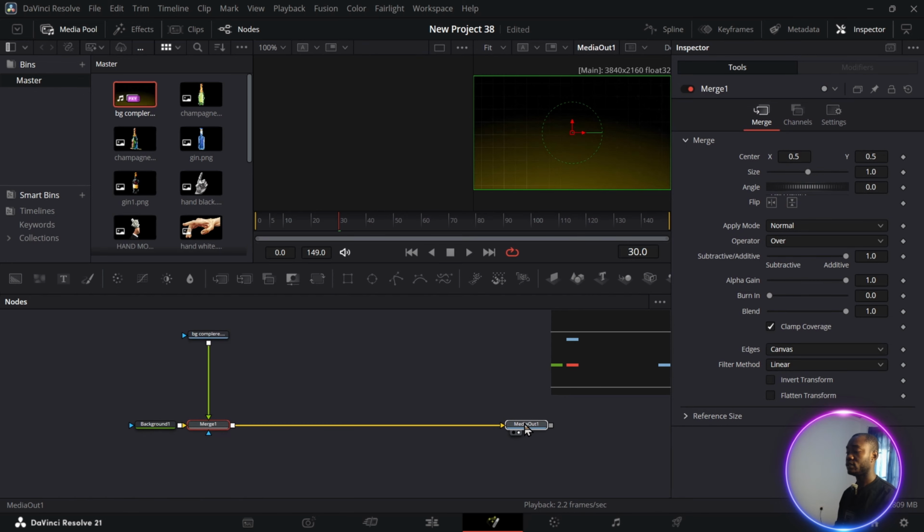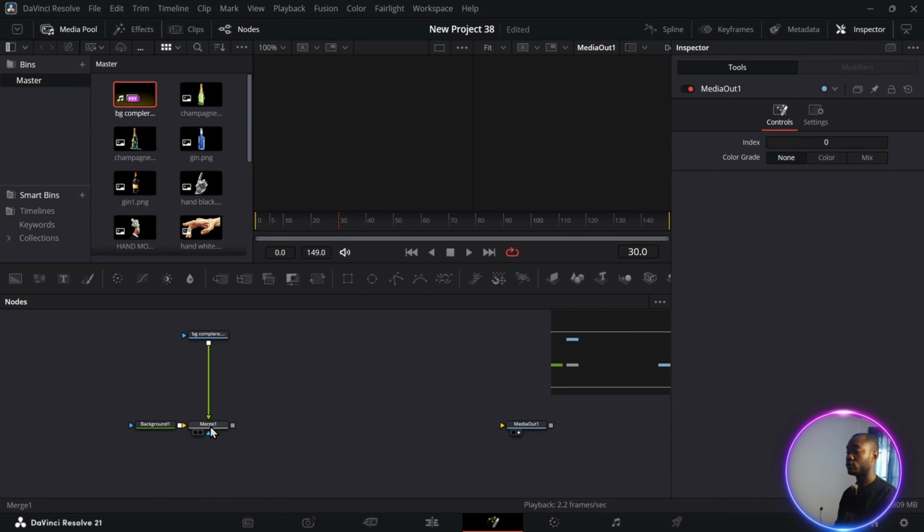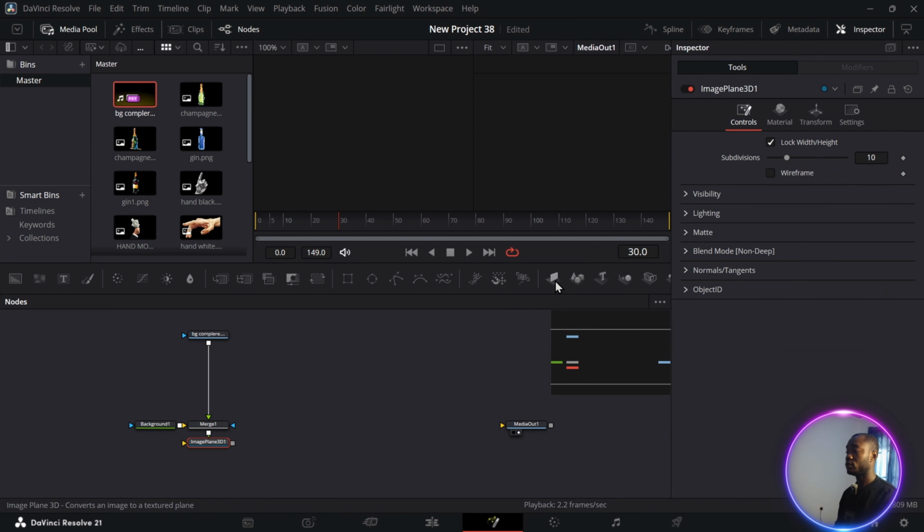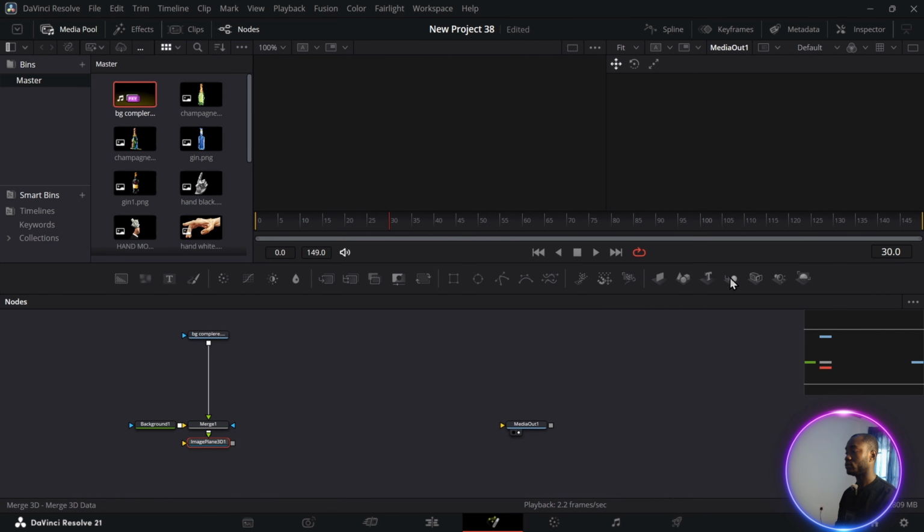We're going to disconnect the media out. Click on the merge, add in an image plane 3D, camera 3D, and render 3D. Then drag this camera 3D up like this. Then we'll connect it to our media out like this.